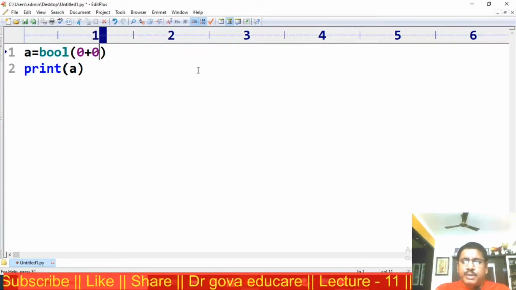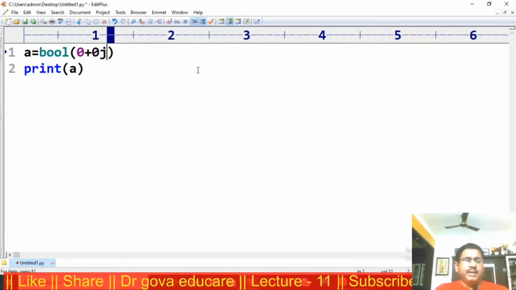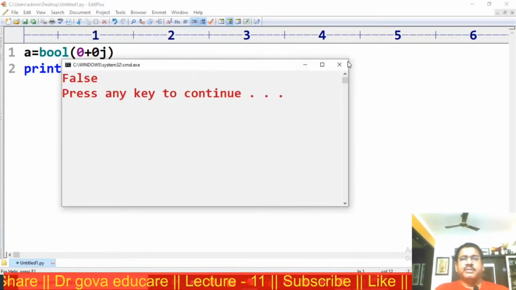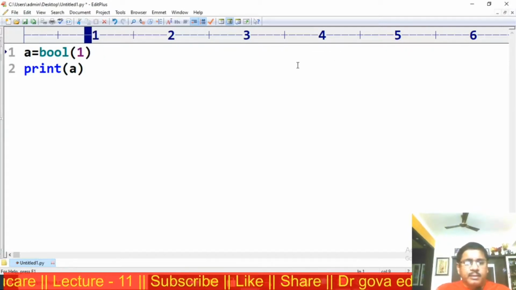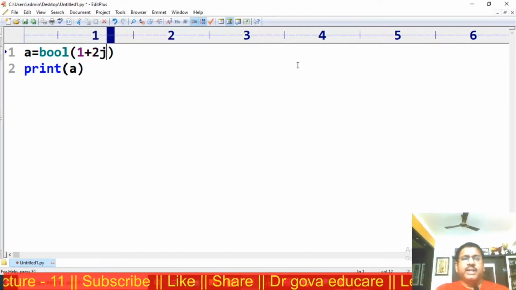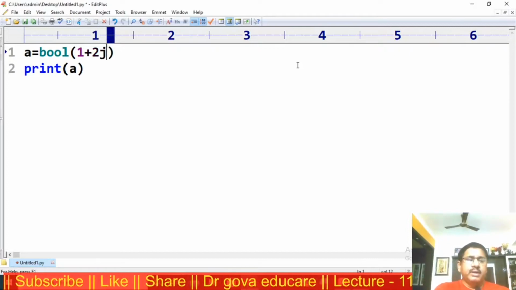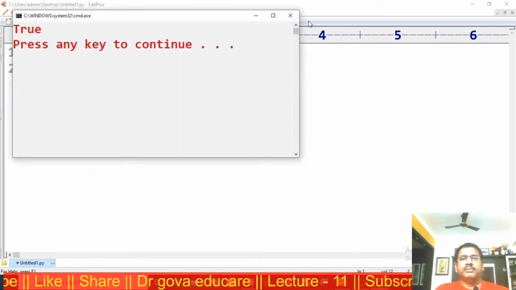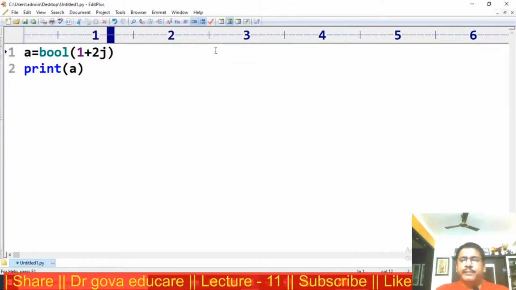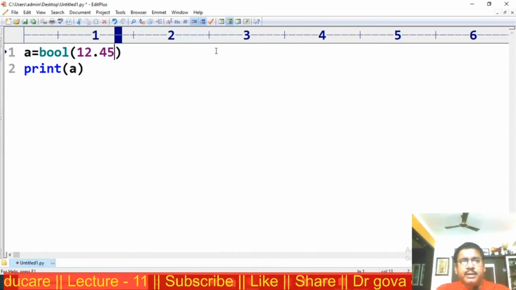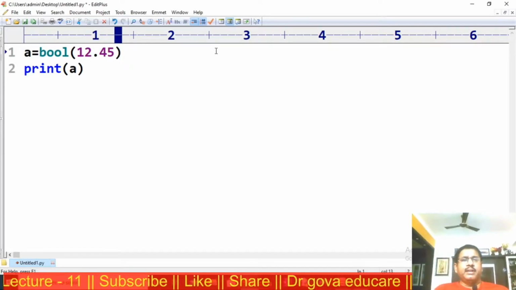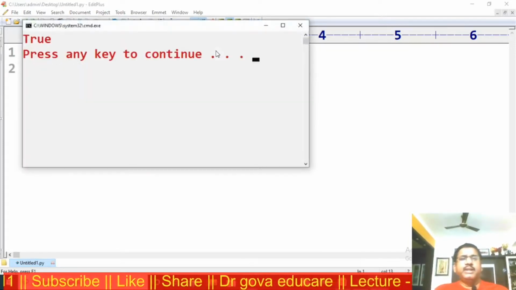Bool of 0 plus 0j, the output is false. Bool of 1 plus 2j, it is a non-zero number, the output is true. Now 12.45, it is a non-zero number, the output is true.